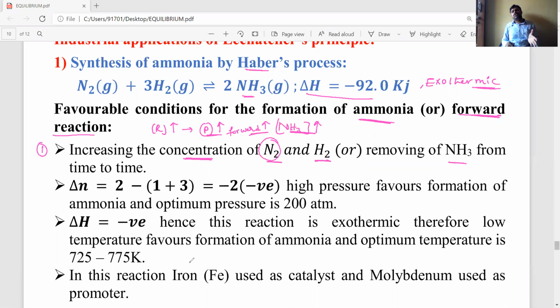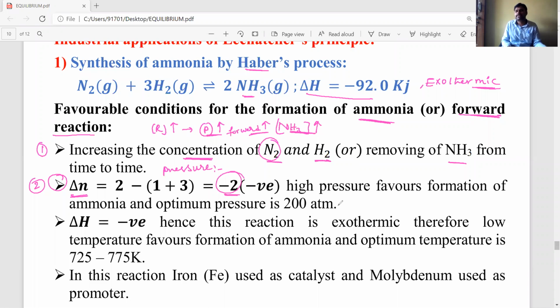Concentration effect means you have to increase the concentration of reactants or decrease the concentration of products, then ammonia formation will increase. Second factor, pressure. To explain the effect of pressure, first you have to check the delta n value. Delta n value is negative here.